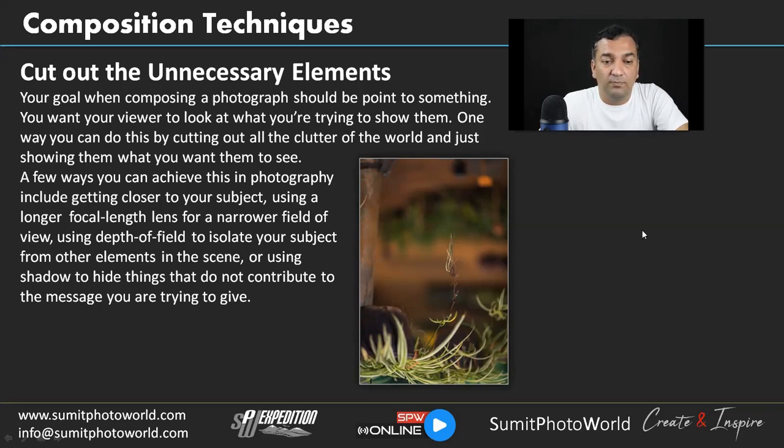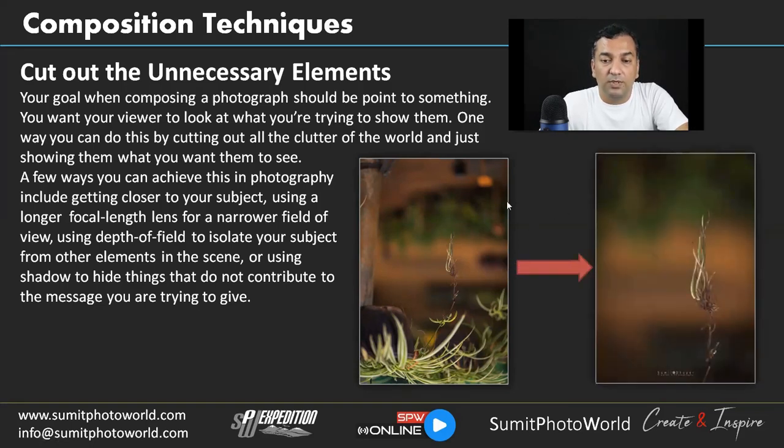We can use depth of field to isolate the subject, and if we are using a very wide aperture, everything will be blurred out in the background. You can see in this example, I captured this plant. I was very far from the plant and I could not go near. There were some limitations. So I captured it like this, cropped it and made the final work like this. It looks very clean. That's how you can use this composition technique and compose after capturing the image.